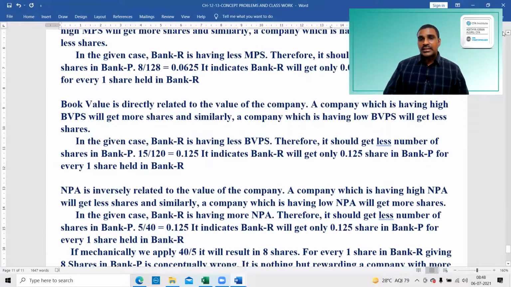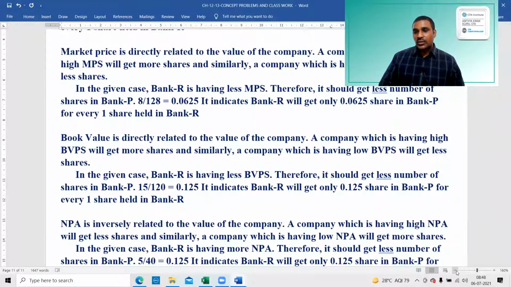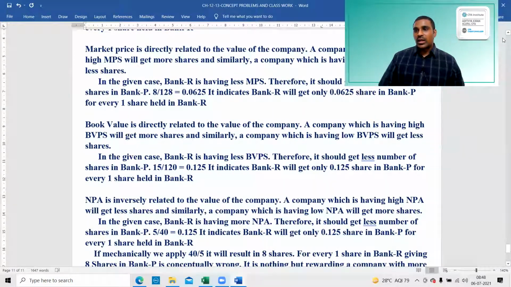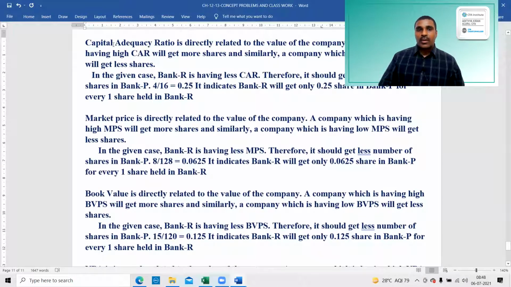Different basis gives different numbers of shares. They have given weights also, and you have to apply the weights to that. It is not advisable to rely on only one parameter: capital adequacy ratio, market price, book value per share, or gross NPA.